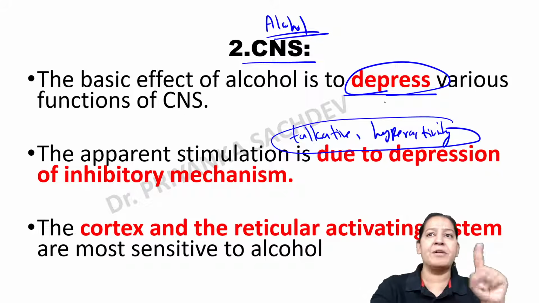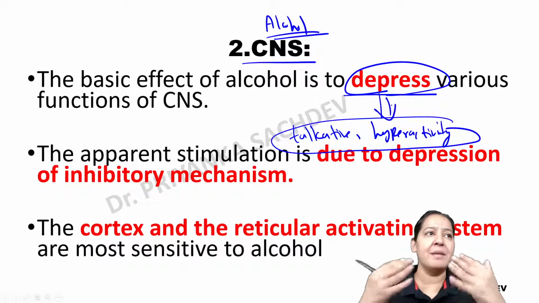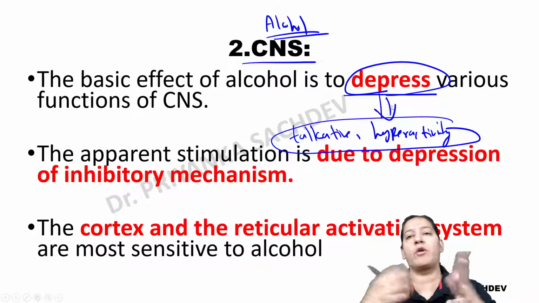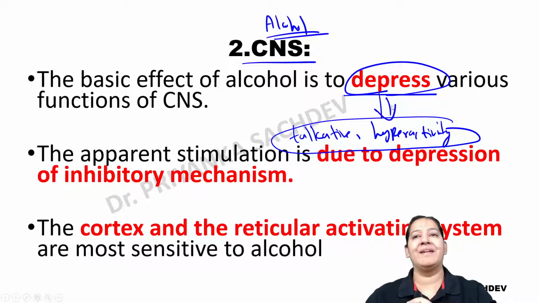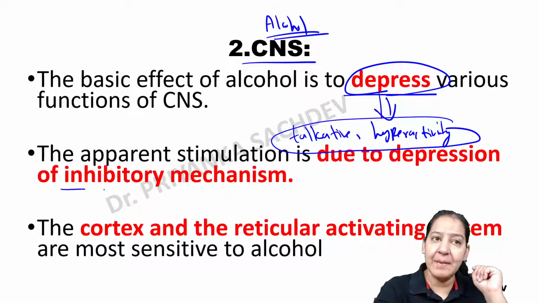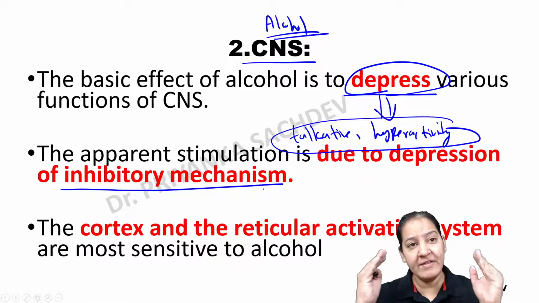If you say, ma'am, it is depressing, why do these actions occur? Why does the person become hyperactive, hyper talkative, more talkative? Why? I'm asking you, why? Because in the brain, we have a center known as the inhibitory mechanism. In the brain, we have an inhibitory mechanism.